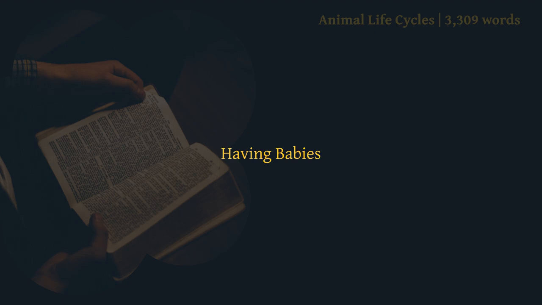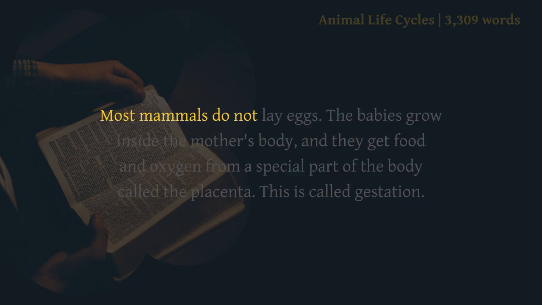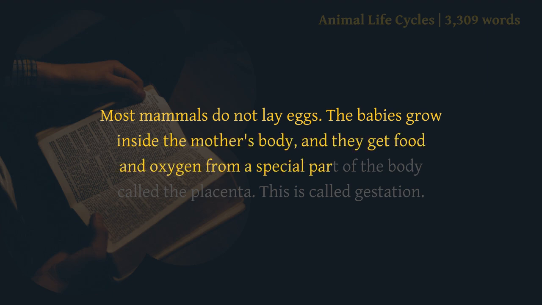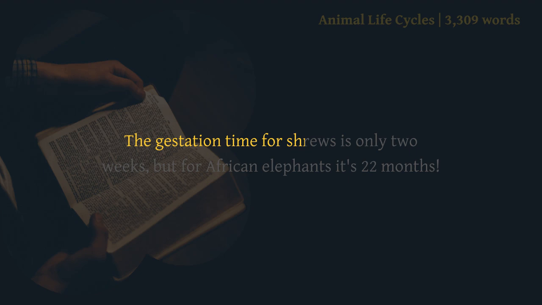Having babies. Most mammals do not lay eggs. The babies grow inside the mother's body, and they get food and oxygen from a special part of the body called the placenta. This is called gestation. The gestation time for shrews is only 2 weeks, but for African elephants it's 22 months.